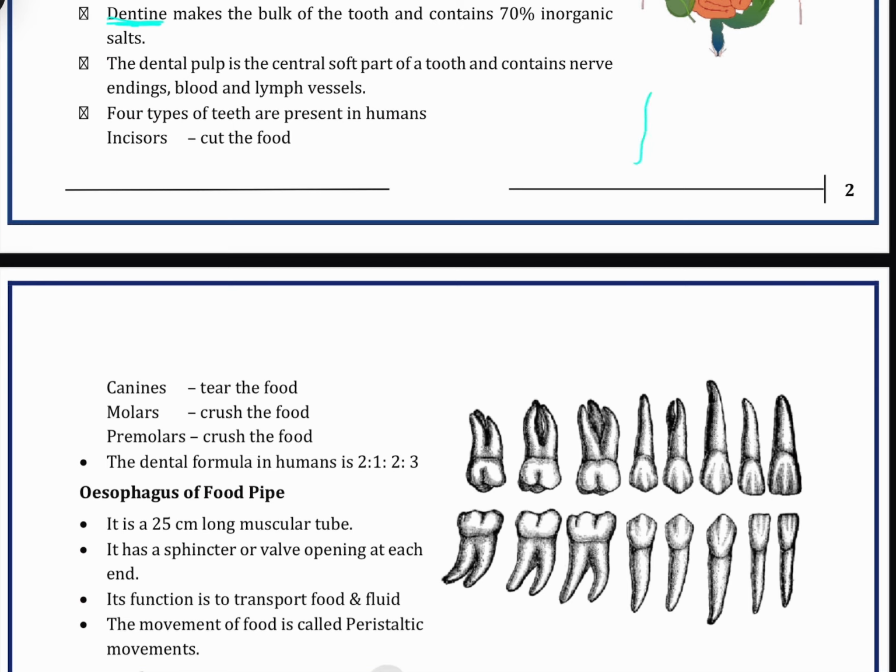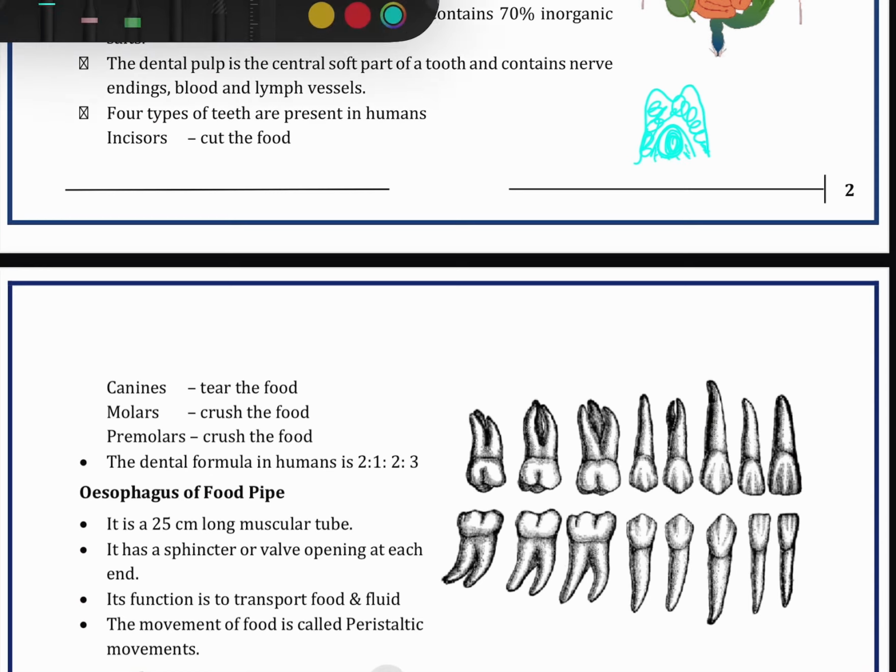If we see a tooth, it is like this. From inside, all this region is the dentine, and this region is the dental pulp. It is very soft and it has small nerves in it.